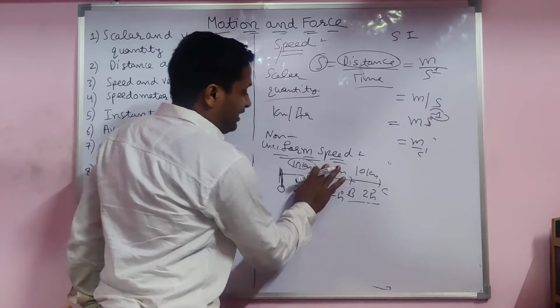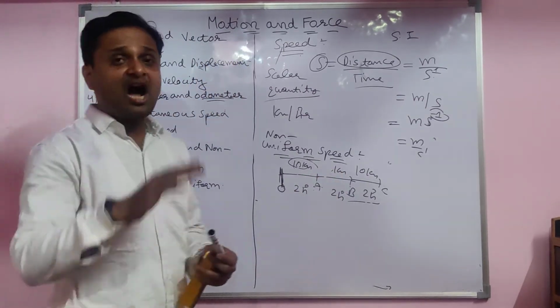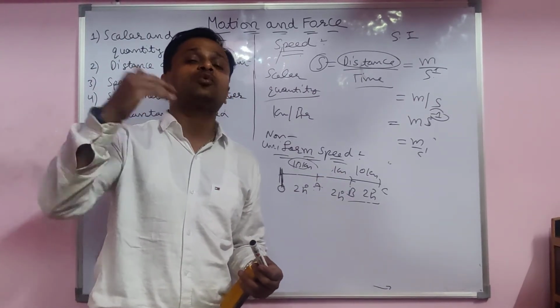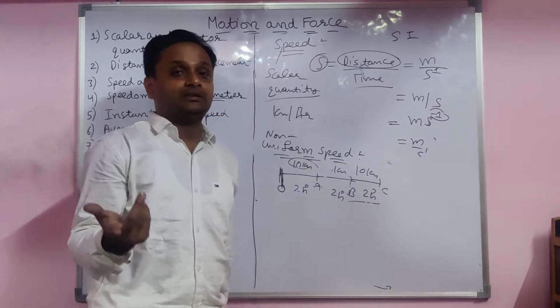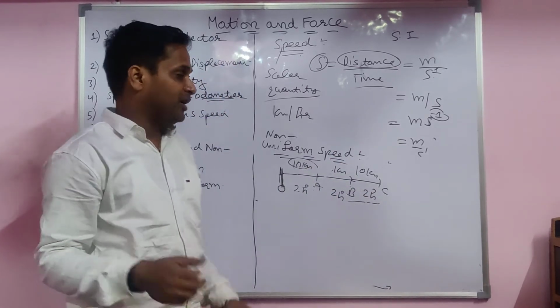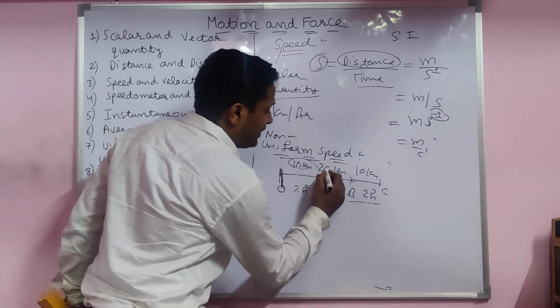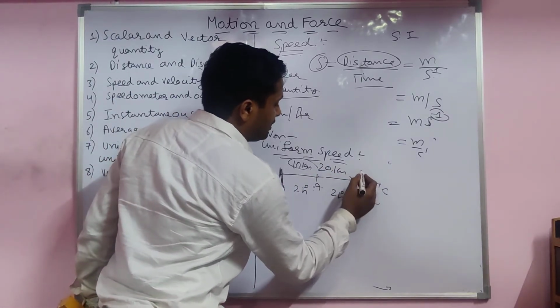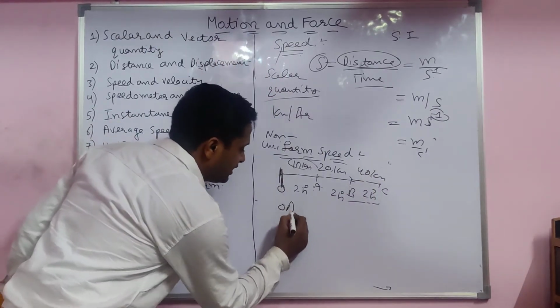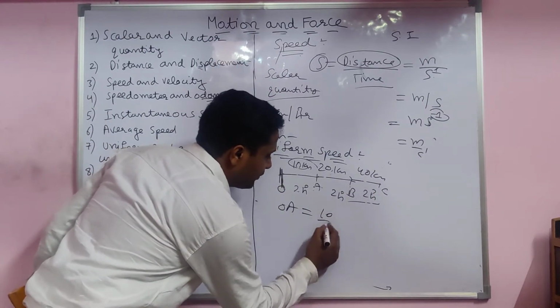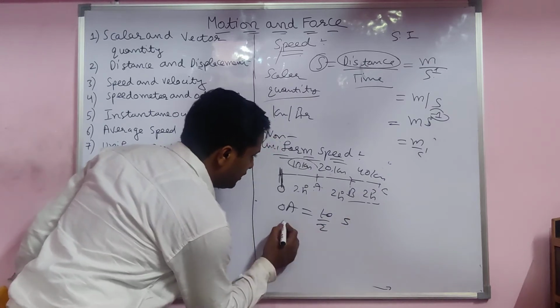So when a body covers unequal distance in equal interval of time, the same 2, 2, 2, but the body does not cover equal distance. For example, here 20, here you take 40. Now count: OA speed is 10 upon 2, 5.